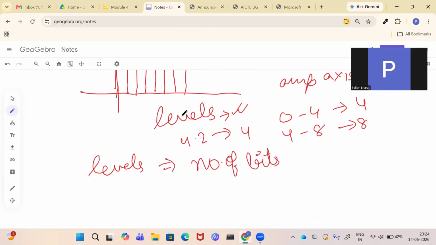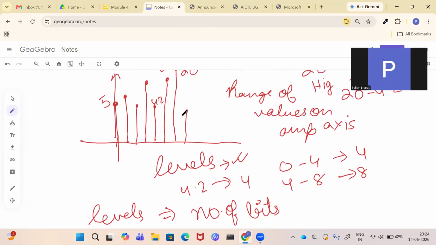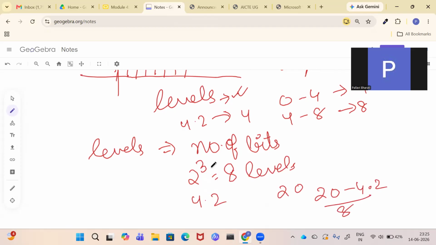Say each of these values should have a 3 bit representation. If I want 3 bits representation, then I need to make 2 to the power 3, that is 8 levels. Now here the smallest value was 4.2 and the highest value was 20. So what I will do is 20 minus 4.2 divided by 8. So this will give me some value. How much will it give?